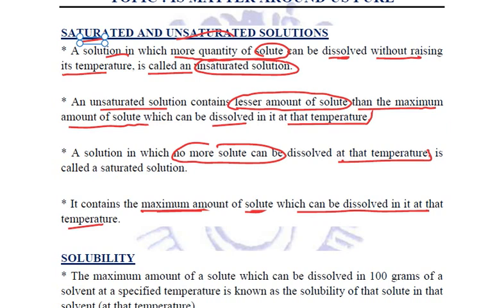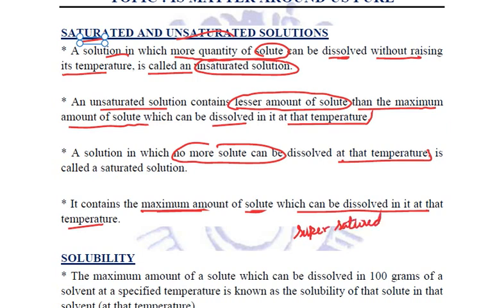And if a saturated solution is cooled, now we are doing the opposite of it, then the solubility of the solute will decrease, and that is why it will come out of the solution and appear on the surface. Such solutions are called supersaturated solutions. So what are supersaturated solutions?